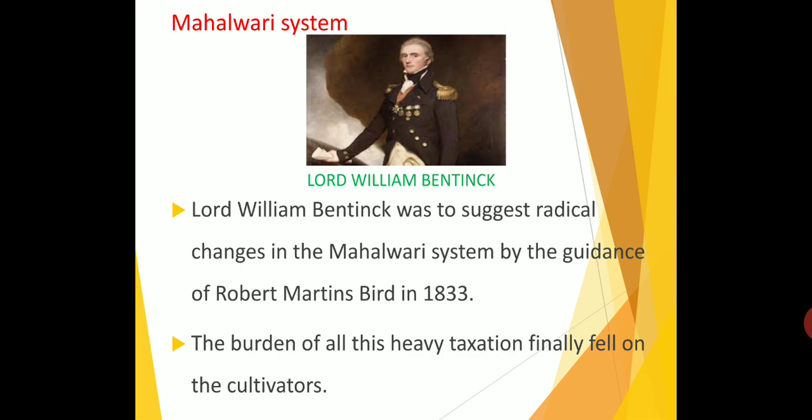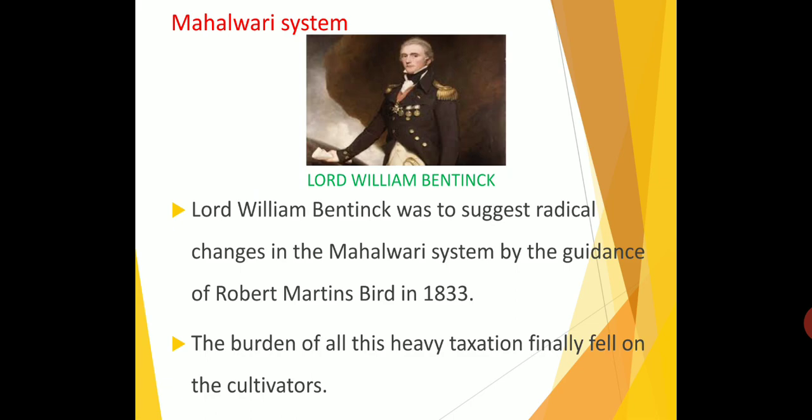So this assessment of revenue was to be made on the basis of the produce of the mahal or village. Before, the cultivators paid the tax, but in this Mahalwari system, the village is responsible to pay the tax, meaning a group of village people are responsible to pay the tax. So all the proprietors, what is called a proprietor? The owner is called a proprietor. So all the proprietors of the mahal were severally and jointly responsible for the payment of revenue. So the village people have the responsibility to pay the revenue.